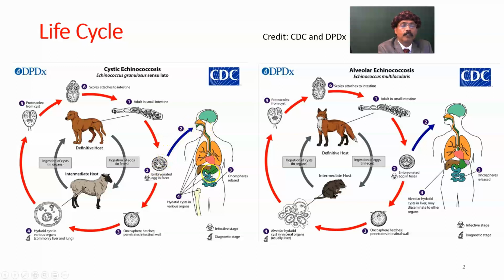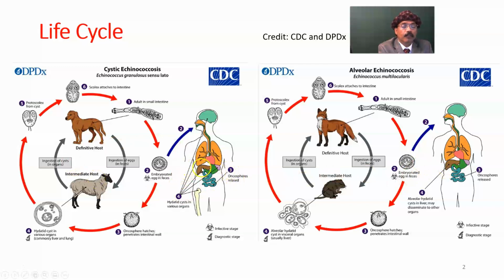It comes to the intestine, especially the duodenum, and the oncosphere hatches out and penetrates the intestinal wall, and goes to the liver by means of the portal circulation. The liver is the most common site of hydatid cyst formation.